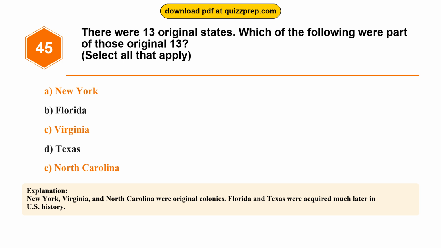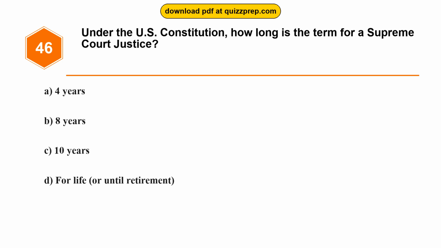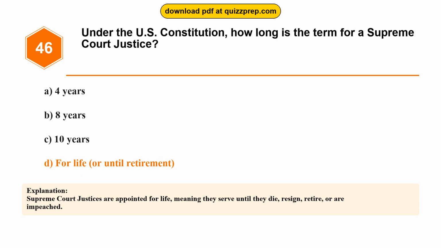history. Question 46. Under the U.S. Constitution, how long is the term for a Supreme Court justice? Option A, 4 years. Option B, 8 years. Option C, 10 years. Option D, for life, or until retirement. The correct answer is option D, for life, or until retirement. Supreme Court justices are appointed for life, meaning they serve until they die, resign, retire, or are impeached.